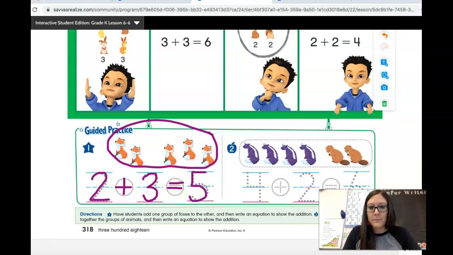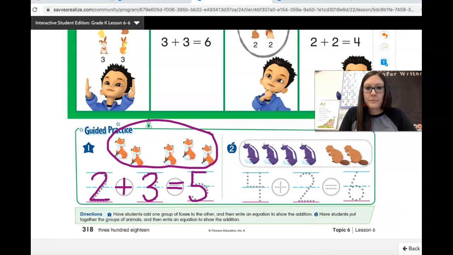Let's try it with this one. How many skunks or how many animals are in the first group? 1, 2, 3, 4. Let's write the 4. Plus, how many animals are in this group? 1, 2. Let's write the 2. This 4 stands for the 4 skunks. This 2 stands for the 2 beavers.